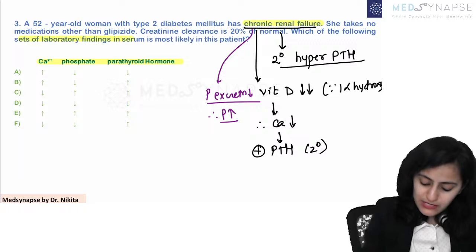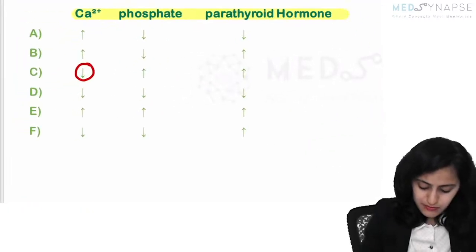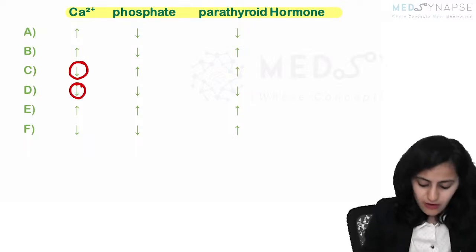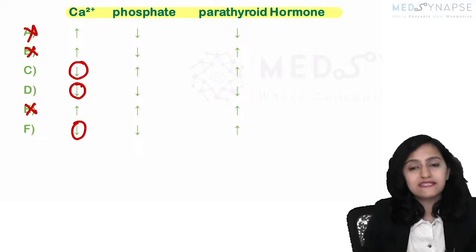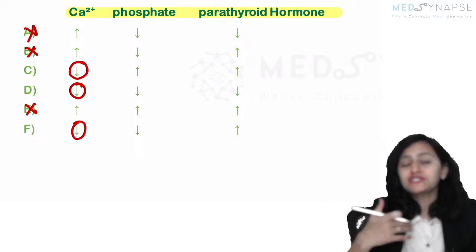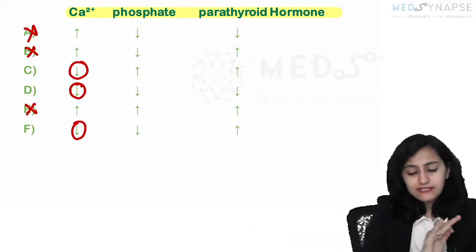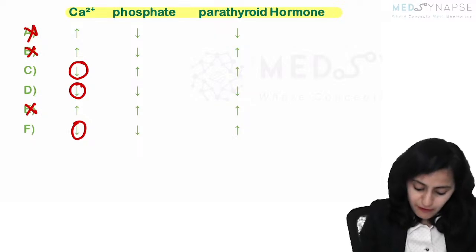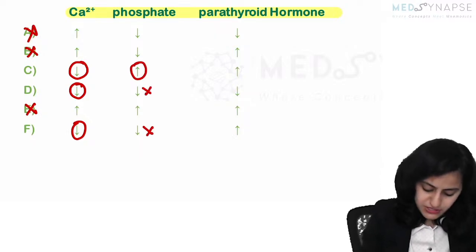So what will you see in a patient of CKD? First of all, the calcium is going to be less. So it is either option C, option D, or option F. It's not going to be increased, so the rest of the options are ruled out. This is how you solve the questions. You rule out the options based on one thing. Calcium is low, so I rule out the other options. Phosphate is increased, so this option is out, and this option is also out.